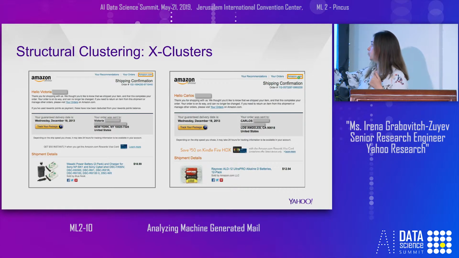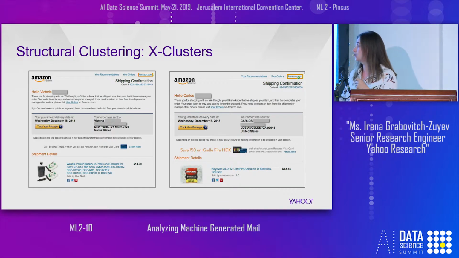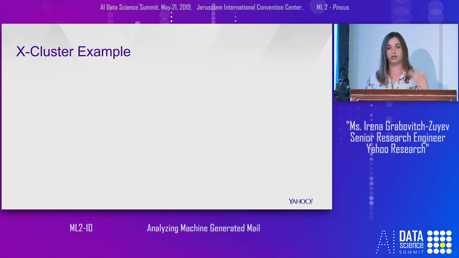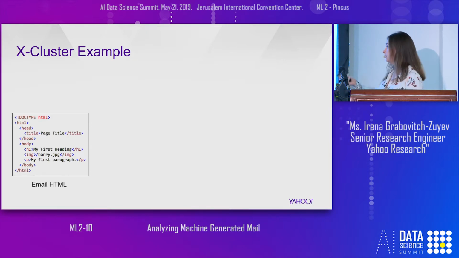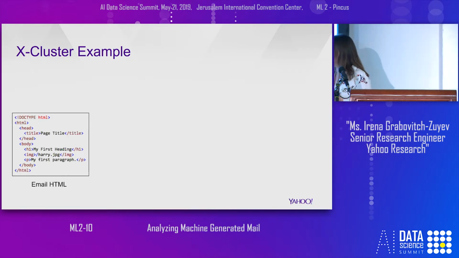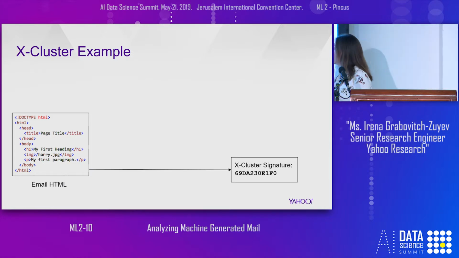For example, those two messages will be clustered together, and you can see that the structure is similar, but the private information of the user and specific purchase is different. Let's go over an example to see how we generate those clusters. Given this simple HTML of a message, we want to get the signature of the cluster it belongs to.